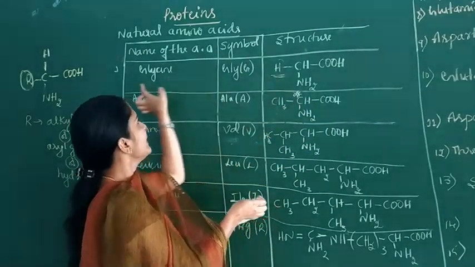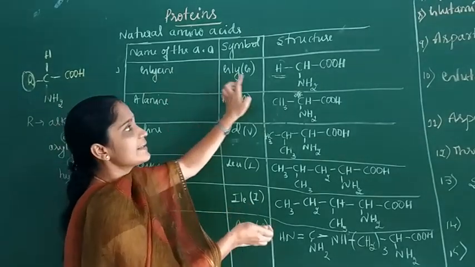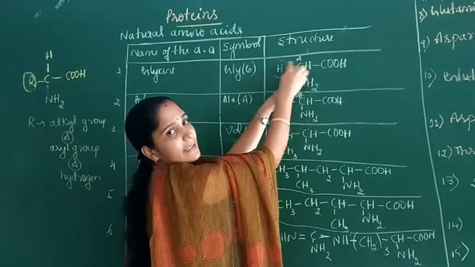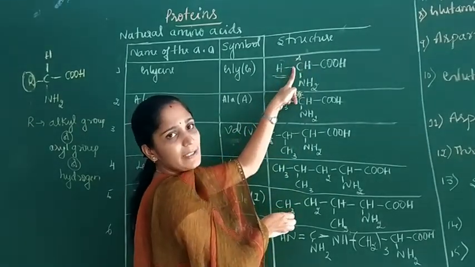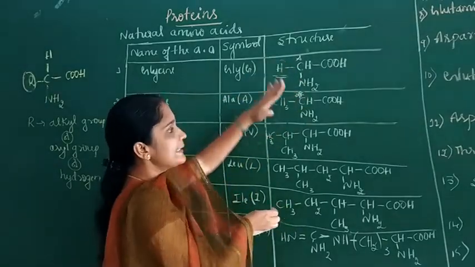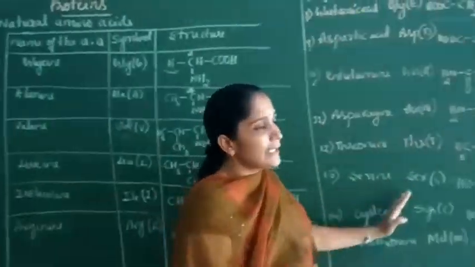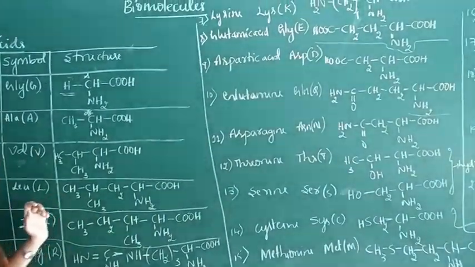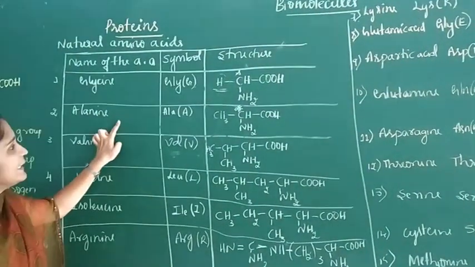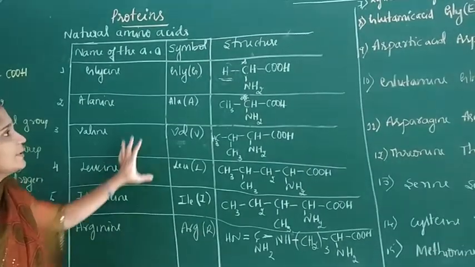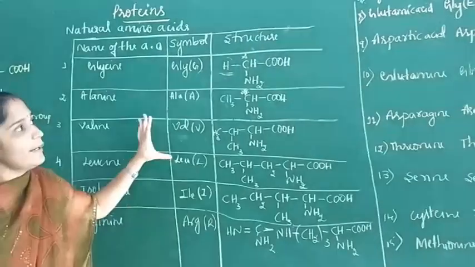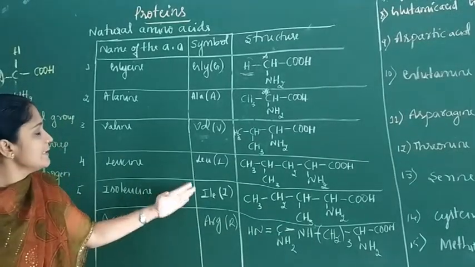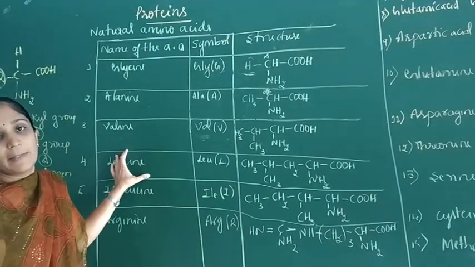In glycine, this carbon is not an asymmetric carbon because it is attached to two similar hydrogen atoms. So except glycine, all other amino acids are optically active. Glycine, alanine, valine, leucine and isoleucine are called aliphatic amino acids.